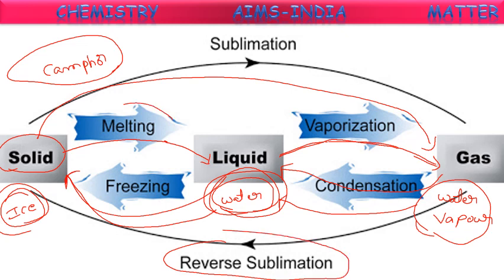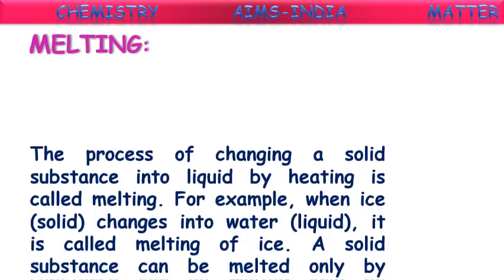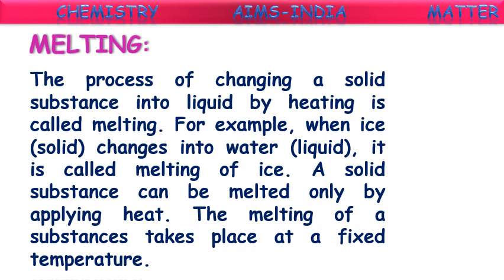Let us see what is the correct definition for melting and what is vaporization, condensation, freezing and sublimation. Let us start reading those, what is meant by melting and vaporization and the remaining also. Let us see what is meant by melting. Melting, the process of changing a solid substance into liquid by heating, is called melting.